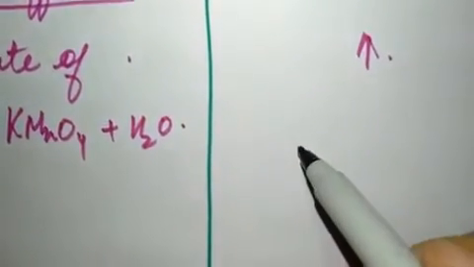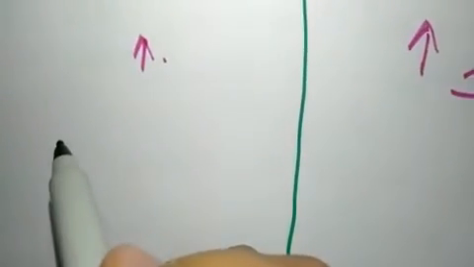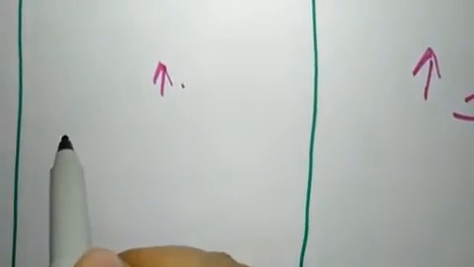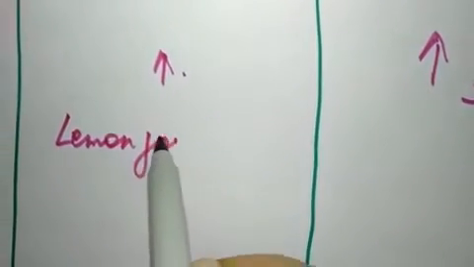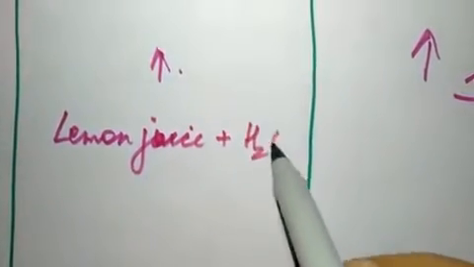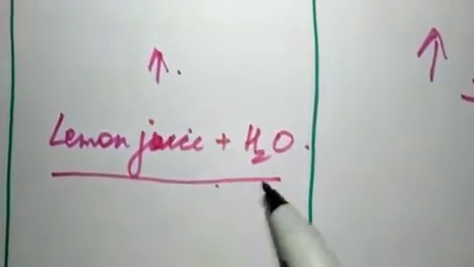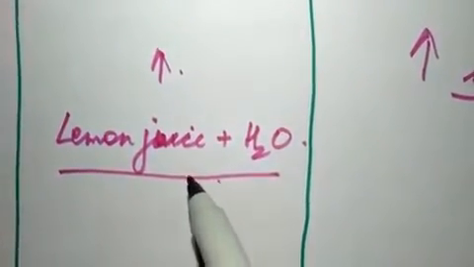And for liquids, they can diffuse very easily. We know the example. For example, we can say lemon juice. If I put lemon juice in water, then it can easily mix up without stirring it. So diffusion is more in case of liquids because they have the space to move. The molecules can move easily. And for gases, it is highest.